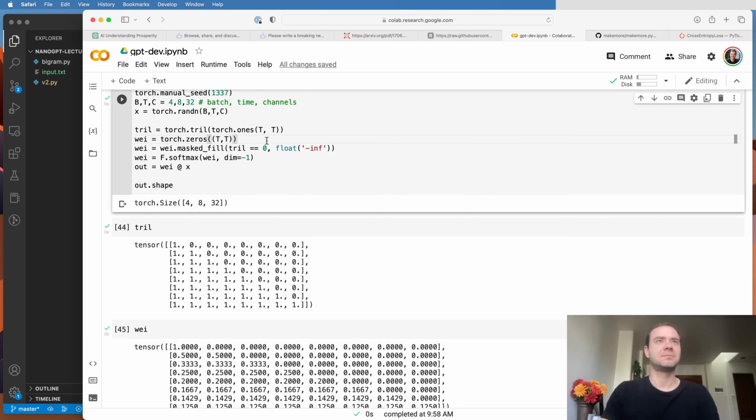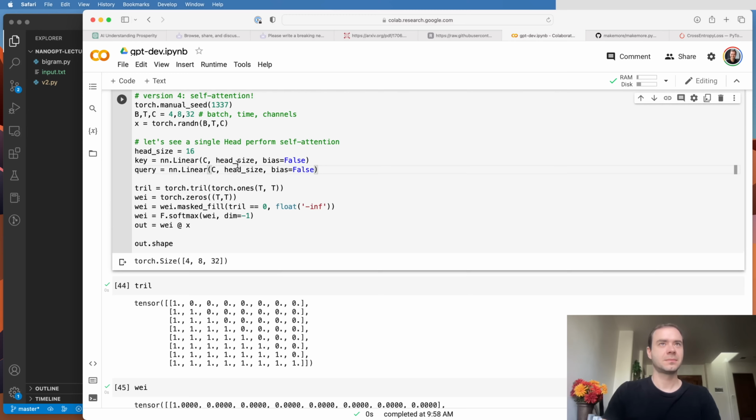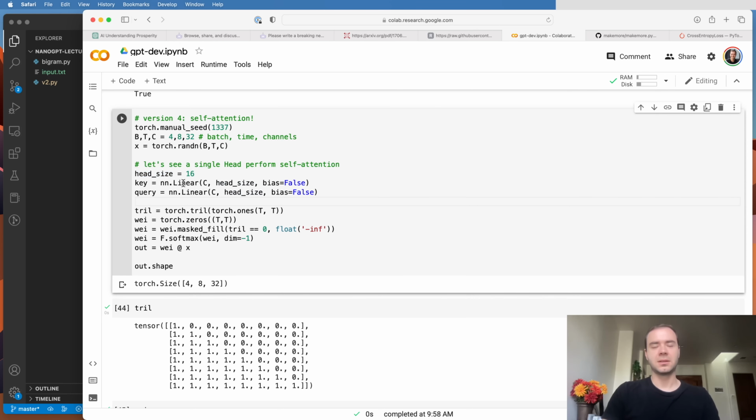So let's implement this now. We're going to implement a single, what's called head of self-attention. So this is just one head. There's a hyperparameter involved with these heads, which is the head size. And then here I'm initializing linear modules, and I'm using bias=False.